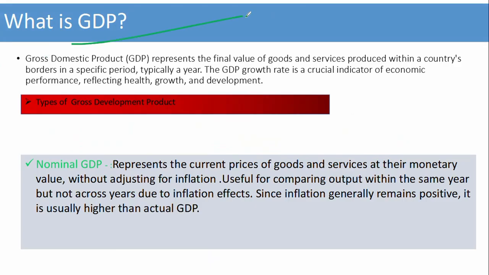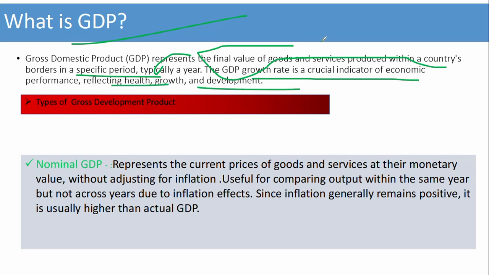First, what is GDP? GDP represents final goods and services produced within the country's borders in a specific period, typically one year. Its growth rate is a crucial indicator of economic development and performance, reflecting health, growth and development. Okay, this is GDP. Now, what are the types of GDP?